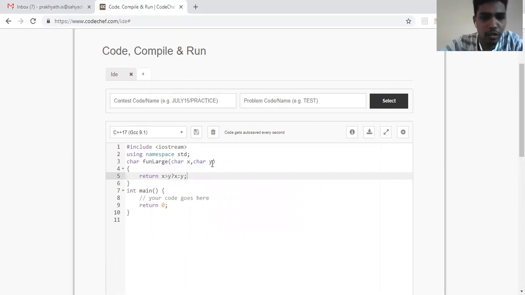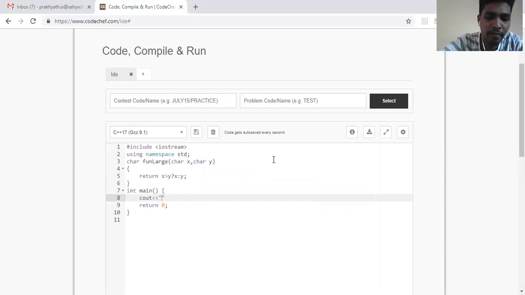So I've written a function which takes two characters as input in the form of an argument, and it returns the largest character. And then I'll write the function call inside a cout so that the value returned by the function is directly printed.